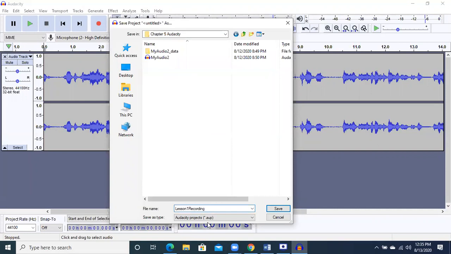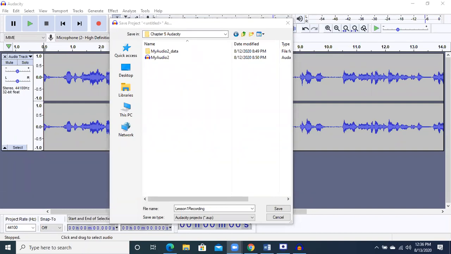अच्छा, what is the extension of this file? Can anyone tell me with which extension right now I am saving my file? Please raise your hand. Look at the screen and just tell me the answer. Okay, Kamlesh Kumar. Yes, Kamlesh. Sir, MP3. No, see on the screen. Right now I am saving the file that I recorded. Sir, dot AUP. Dot AUP. Okay, good. Dot AUP.